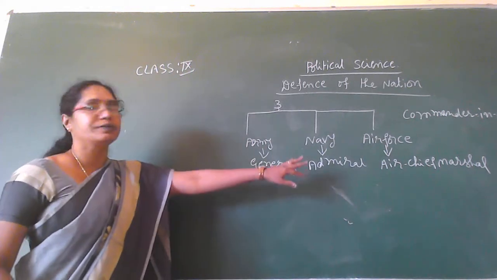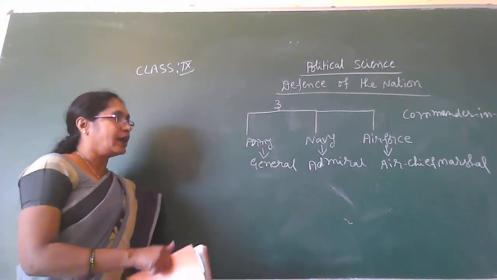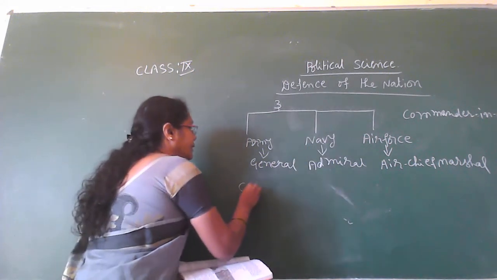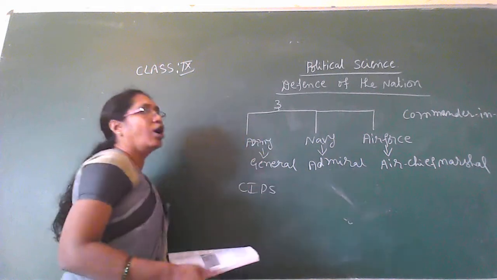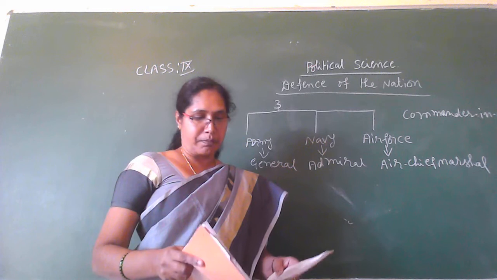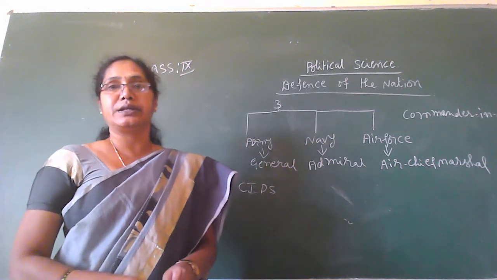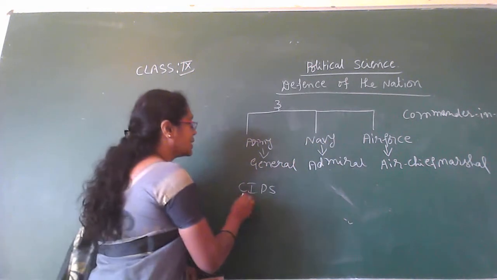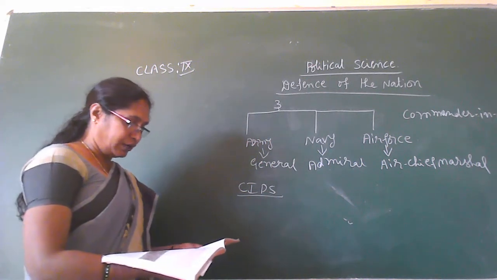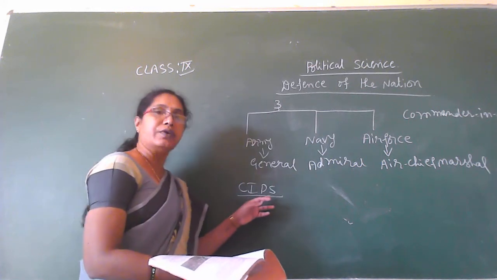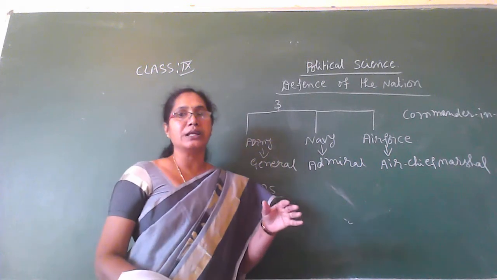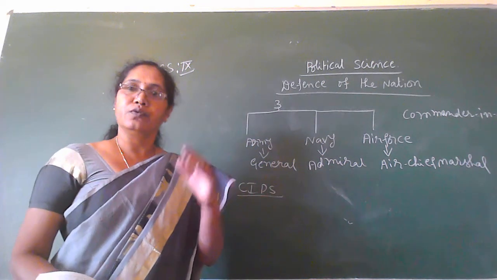He was the chief of the air force. And another, the CDS, is appointed. The CDS officer was appointed for the better management of the three armed forces. So what is the abbreviation of the CDS? CDS means Chief of Defence Staff. He is appointed to look after the management of the three armed forces.